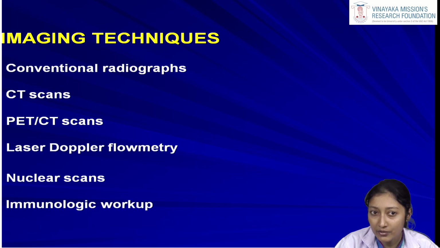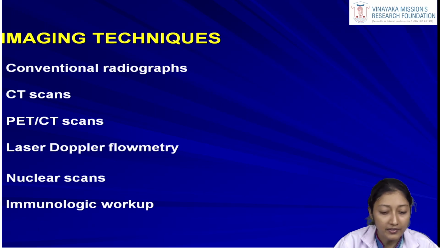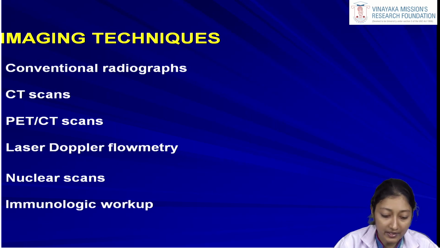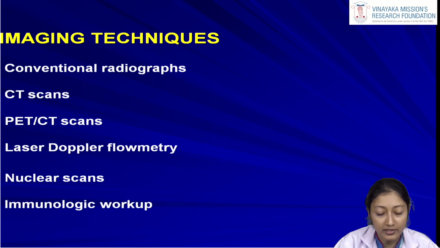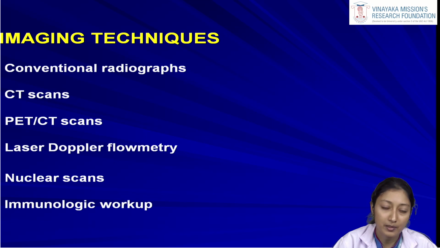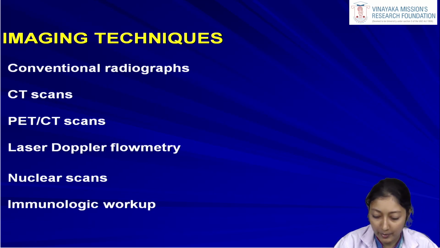But if the symptoms are vague and the patient has a long history, then we have to go for an OPG. Otherwise, we can go for a CT scan, PET scans, laser Doppler flowmetry, nuclear scans and other immunologic workup. The main ones, first we have to start with the base ones, which are the conventional radiographs, supplemented by CT scans and other imaging modalities.